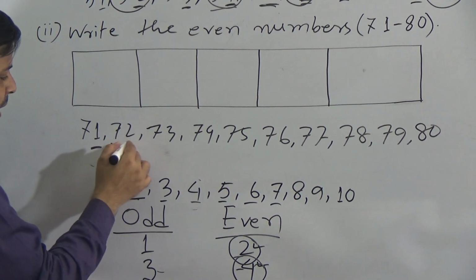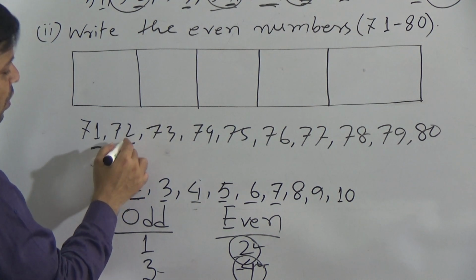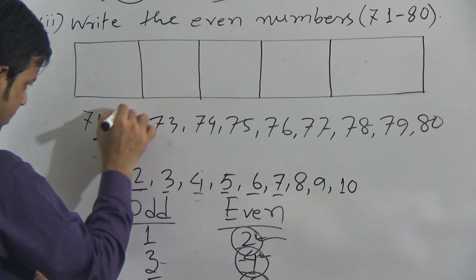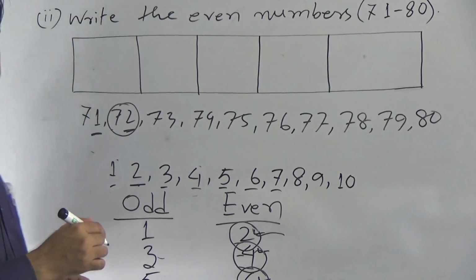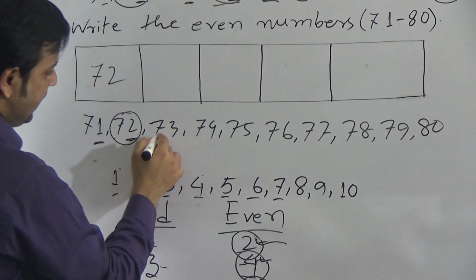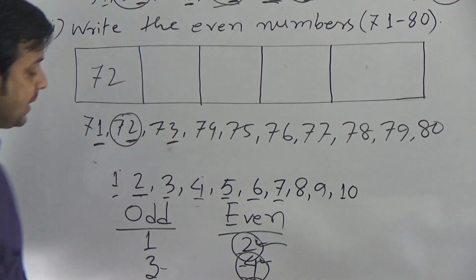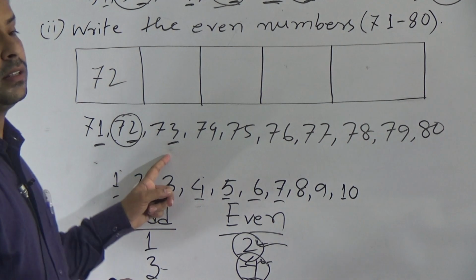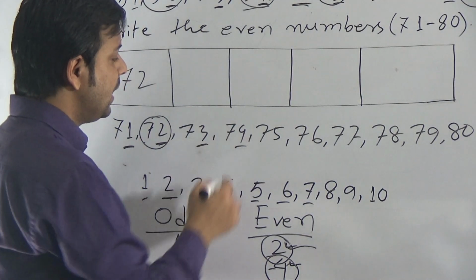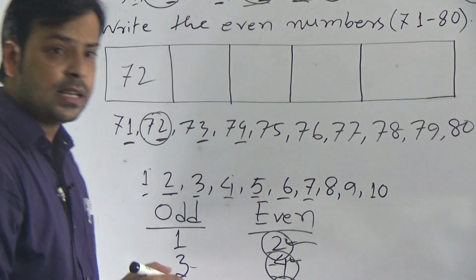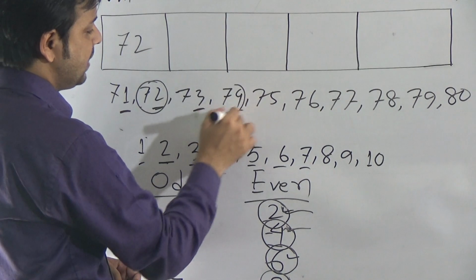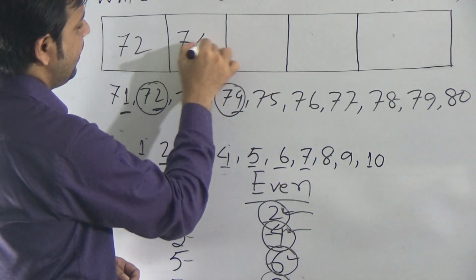Then go to the next number. Here the ones place is 2. If the ones place is 2, the number will be even. So you can say 72 is even. Then go to the next number 73. The ones place is 3. 3 is not even. So this number is not even. Go to the next number 74. Here 4 is in the ones place, and if 4 is in the ones place, the number will be even. So you can say 74 is even.